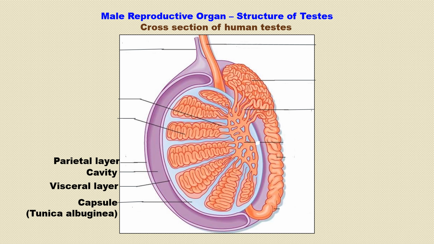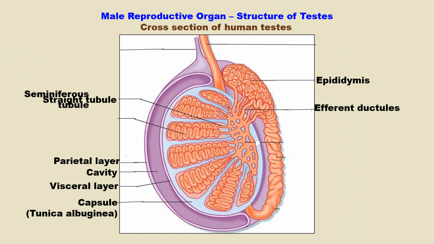The straight tubule and efferent ductules form the epididymis. Inside the seminiferous tubules takes place spermatogenesis, which means sperm formation.